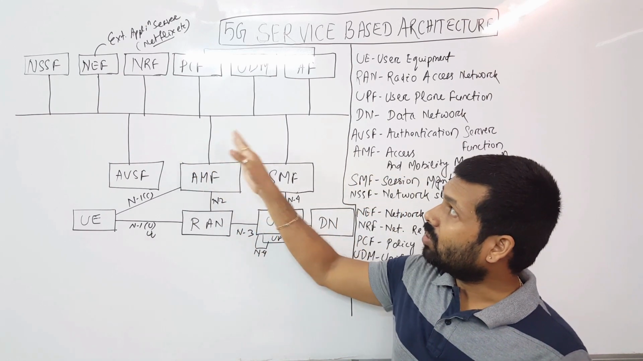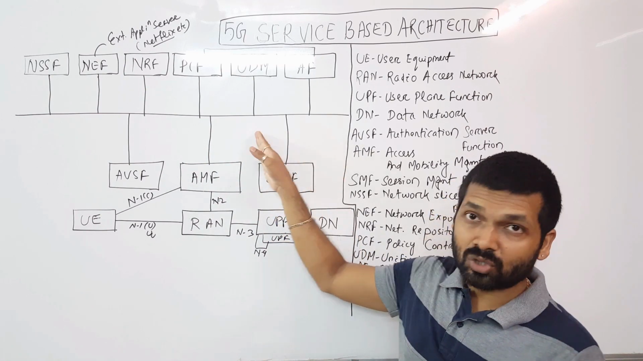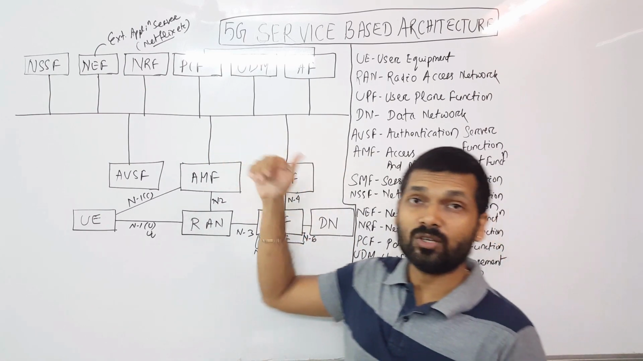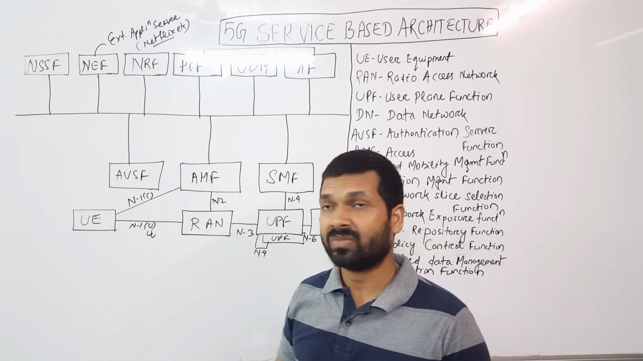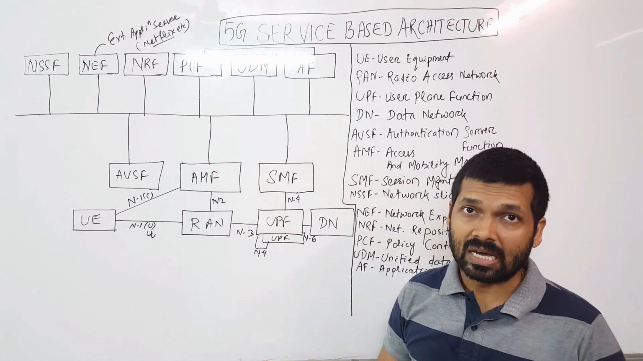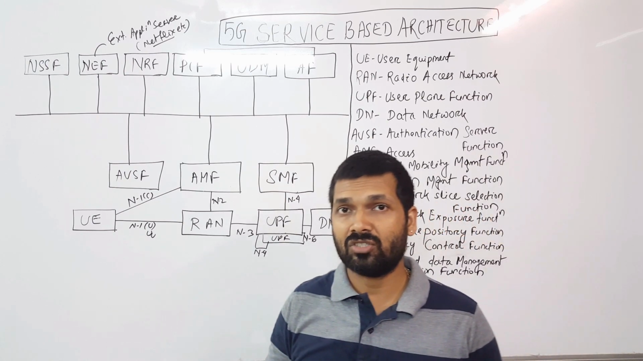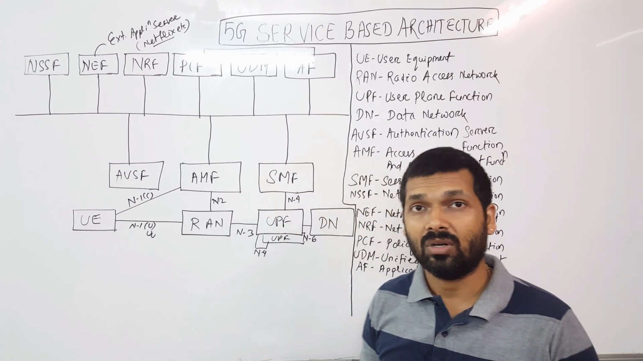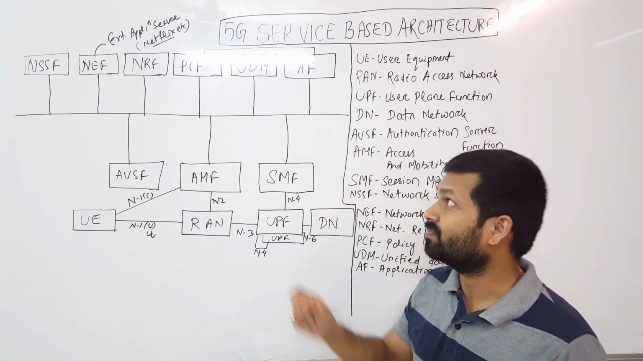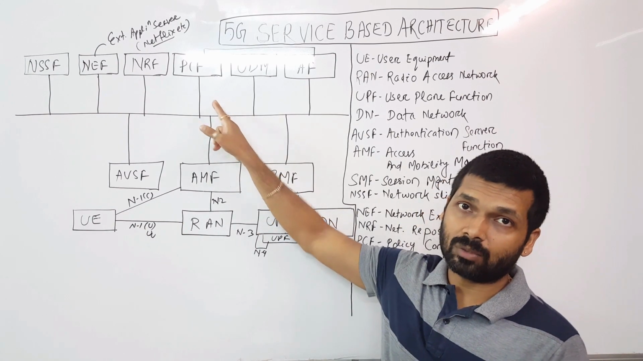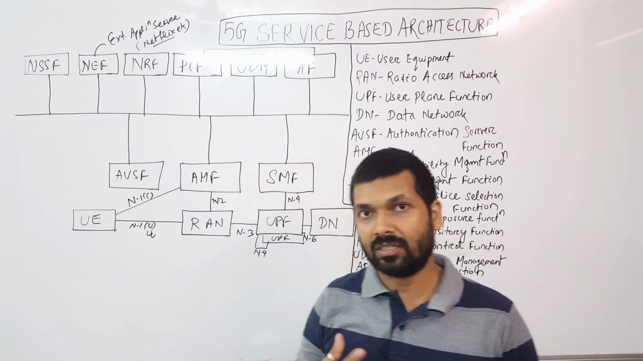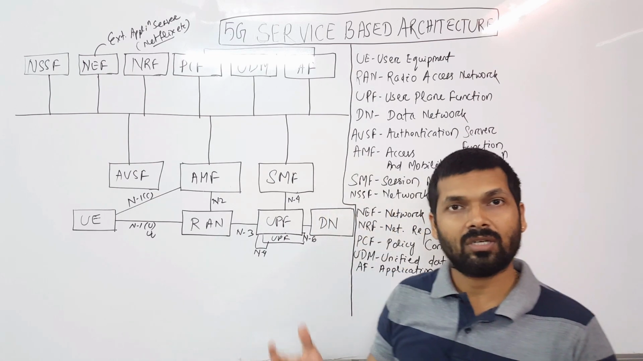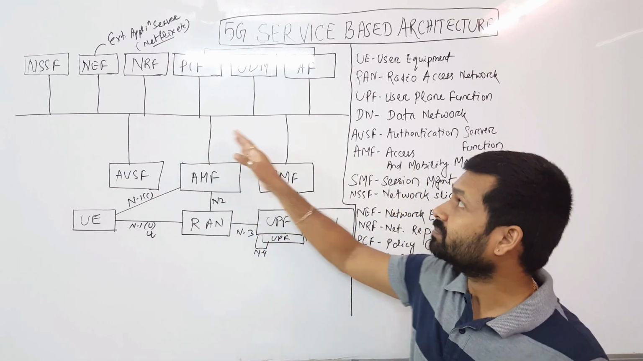Now let's talk about the old applications with a new name, old wine in a new bottle. So PCF, or the policy control function, replaces the PCRF, or the policy and charging rules function, in LTE or 4G technology. So that is called PCF here, which handles all the different QoS, policy and charging throughout the network.